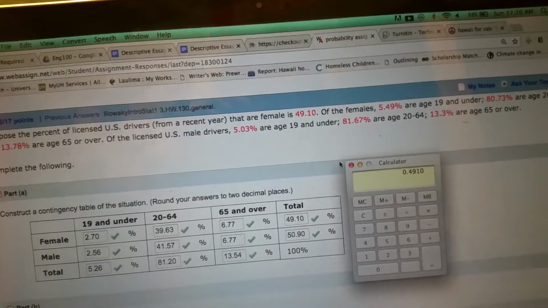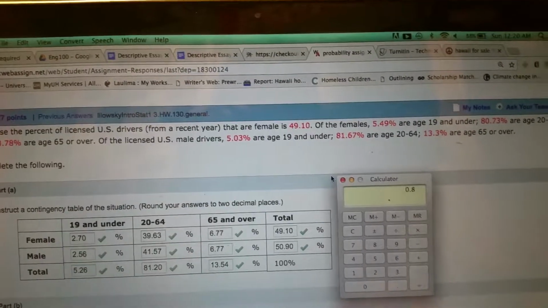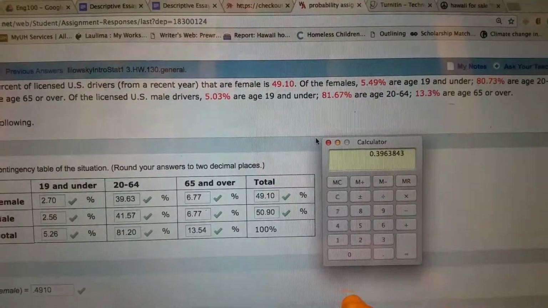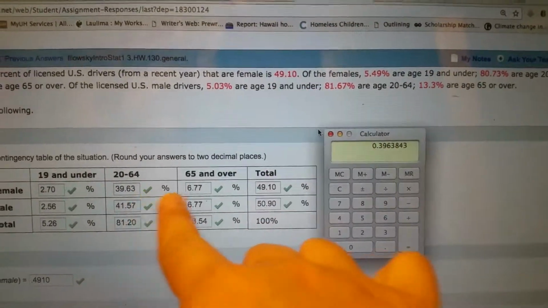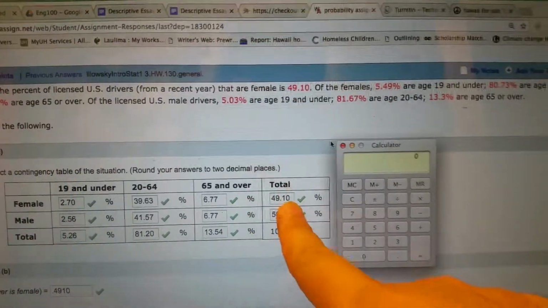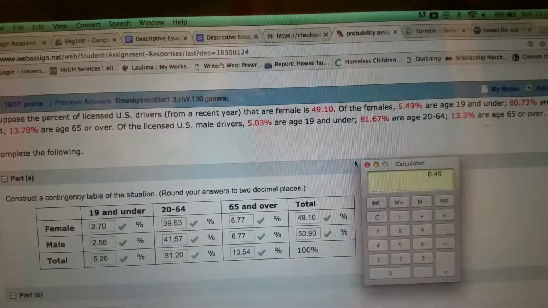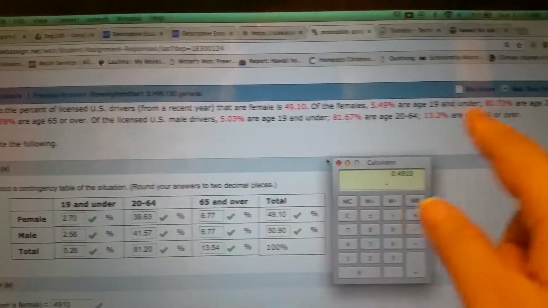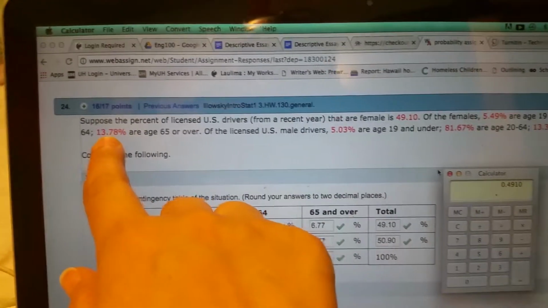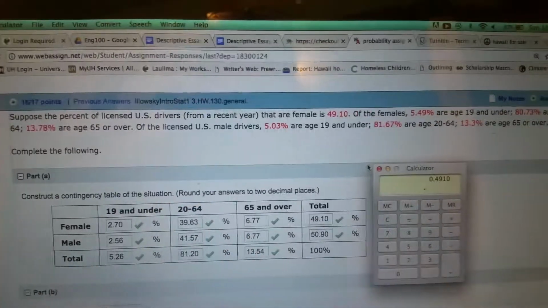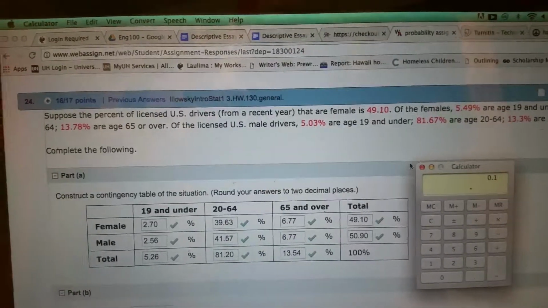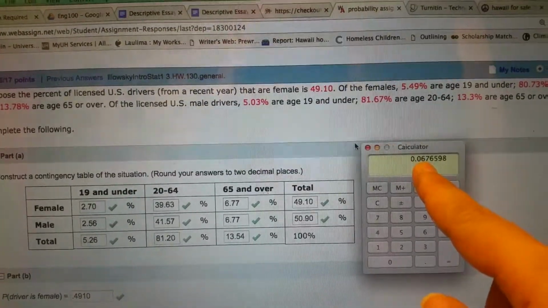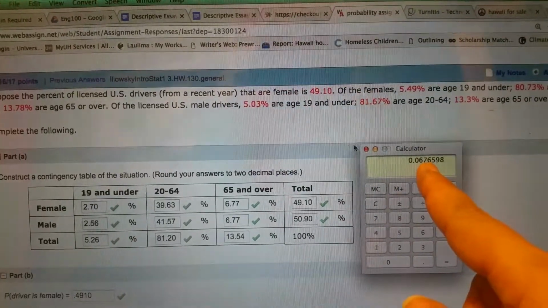0.4910 times 0.8073. Yep. I don't know why I didn't round off to a 4. Very curious. Okay. Then 49.10 times, what is the 65 and over for female? Right here we got 13.78, our age 65 or over. So times that by 0.1378, and we got 0.067, and that would bump that up to a 7.